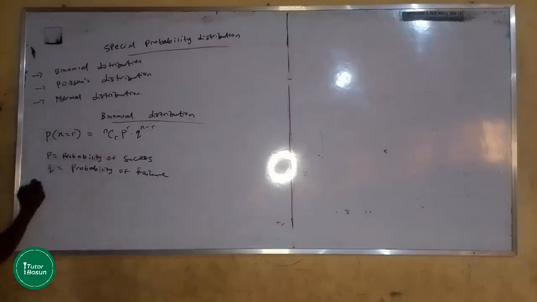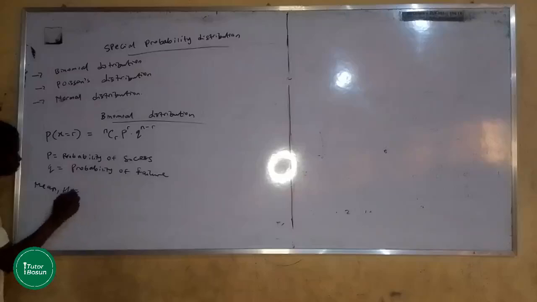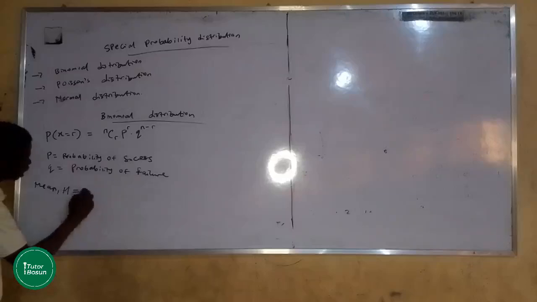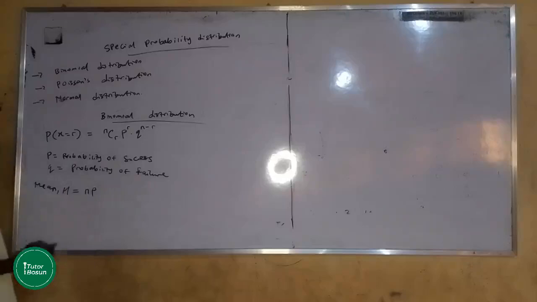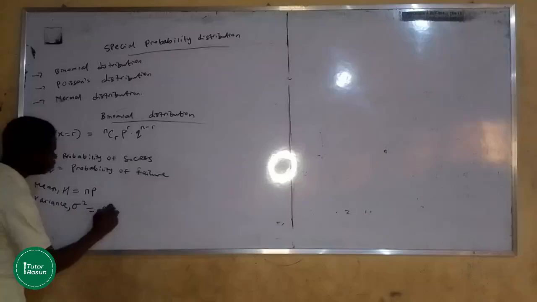If you want to calculate the mean, it is given as mu equals np. The variance, sigma squared, remember variance is represented as sigma squared, is given as npq.